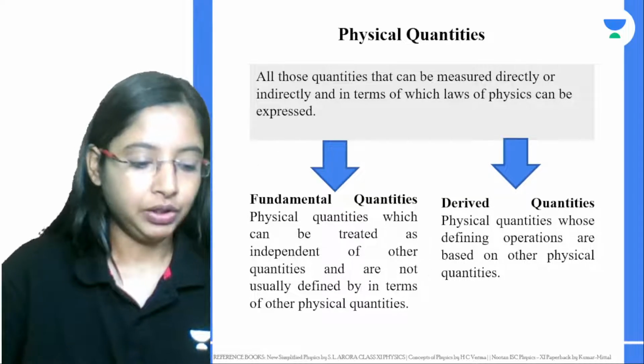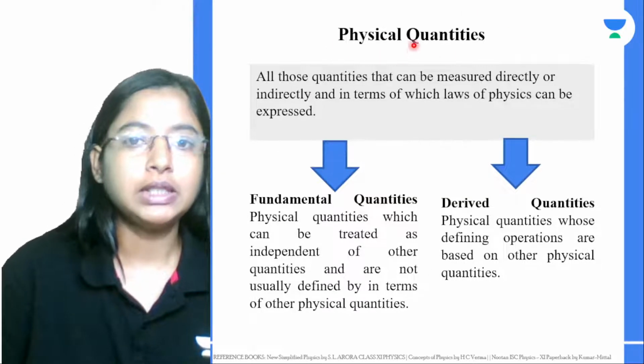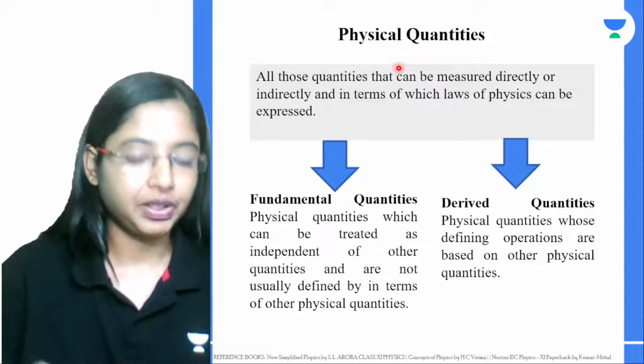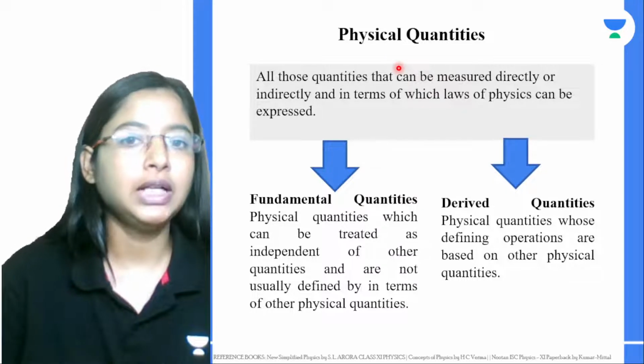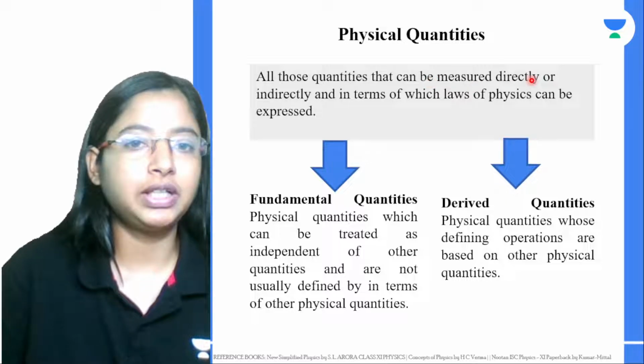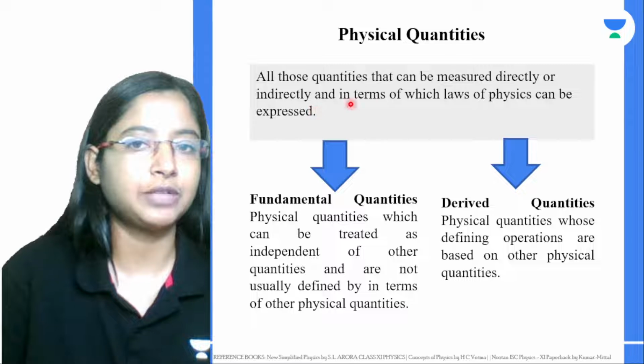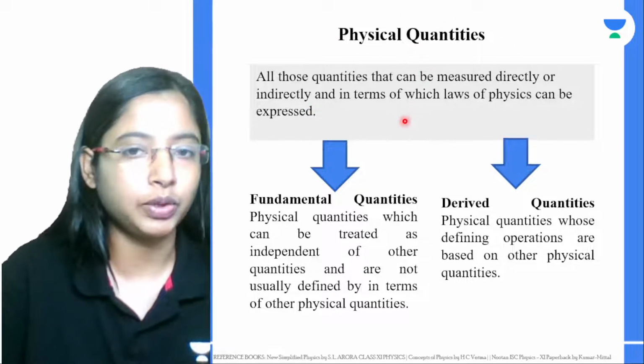Now, physical quantities are any quantities that you can measure. All quantities that can be measured directly or indirectly, in terms of which laws of physics can be expressed, are called physical quantities.